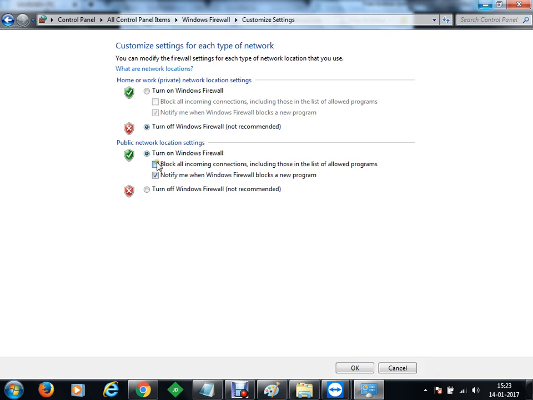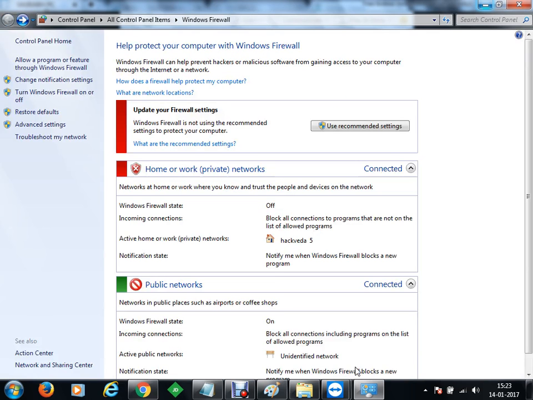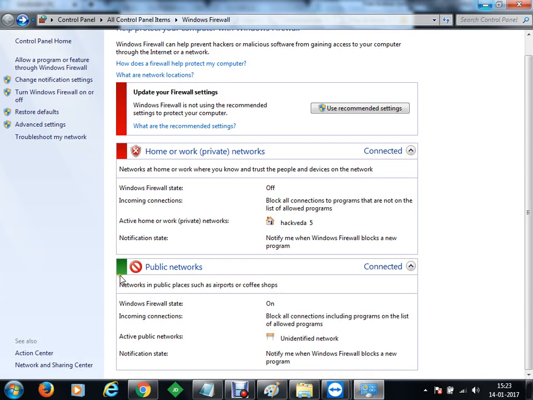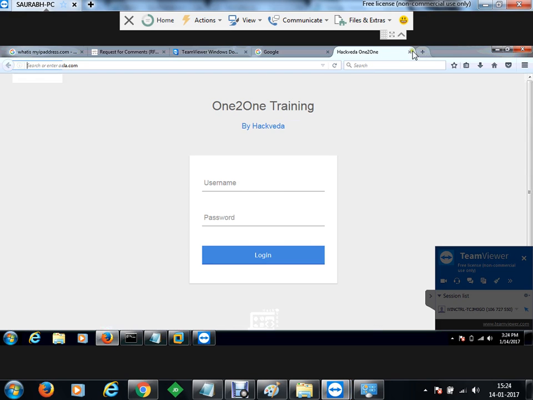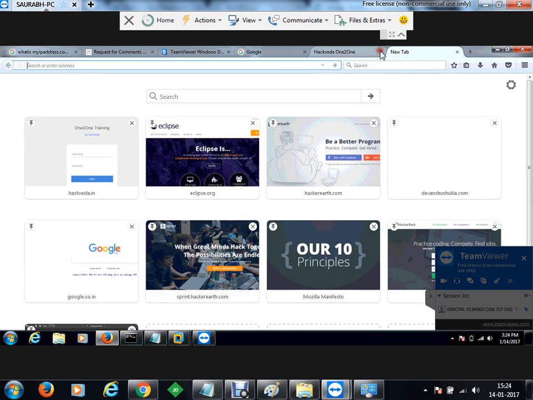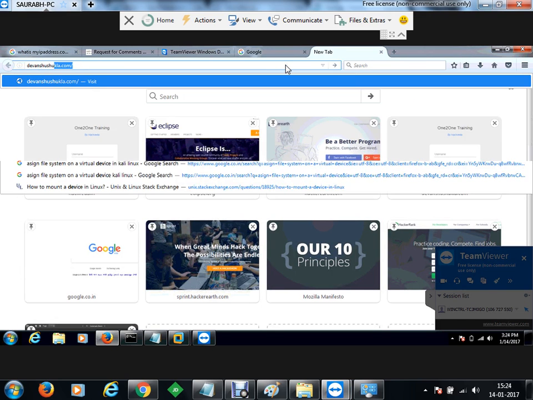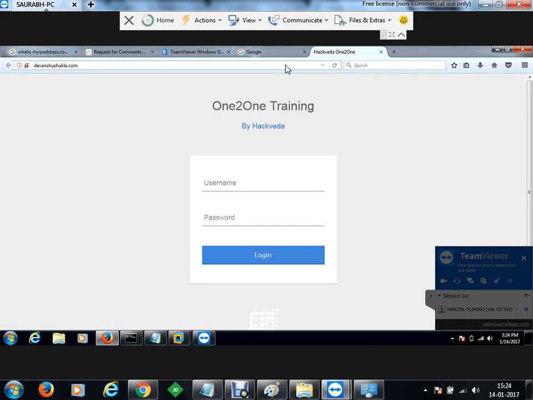Let's say मैंने इसको अभी block कर दिया, block all the connections कर दिया. Now the firewall has been enabled, and at the moment it is running and blocking all the connections. Now if we go to the computer and open devanshushukla.com, let me just refresh that. वो तो cache कर लिया हुआ इसने.